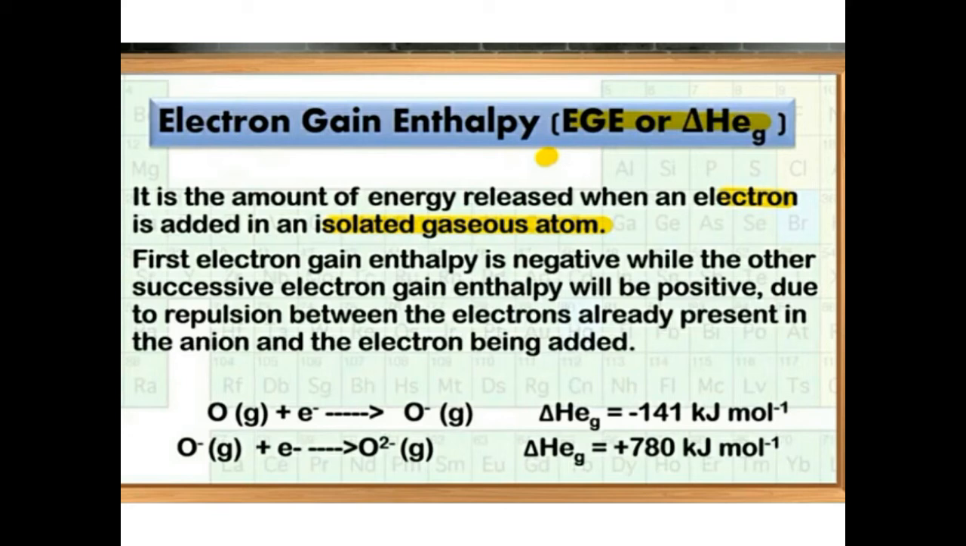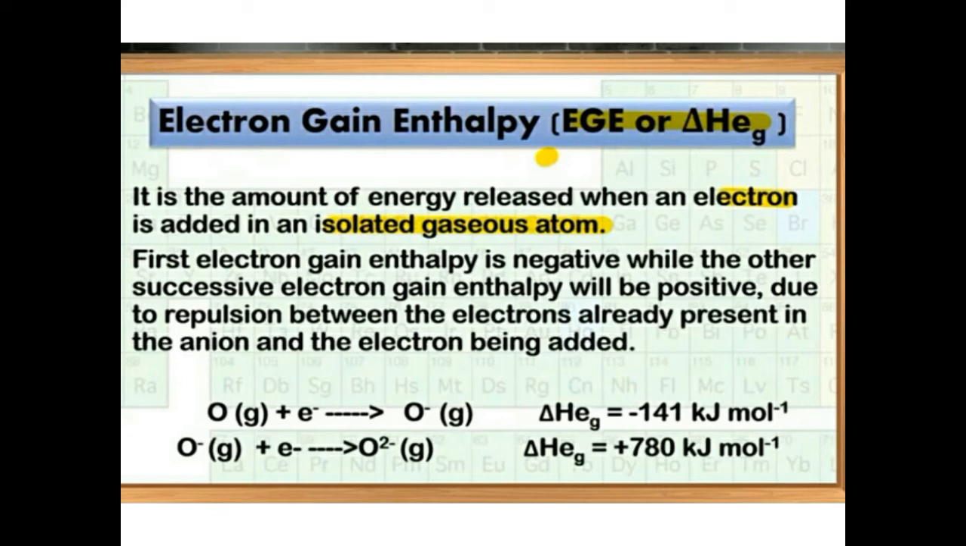It is represented by EGE or delta H EG, and it is expressed in kilojoules per mole. Why does the electron release energy? Because when we add the electron, there are already electrons present in the atom. Due to that, there will be repulsion between the electrons, and they will release the energy.